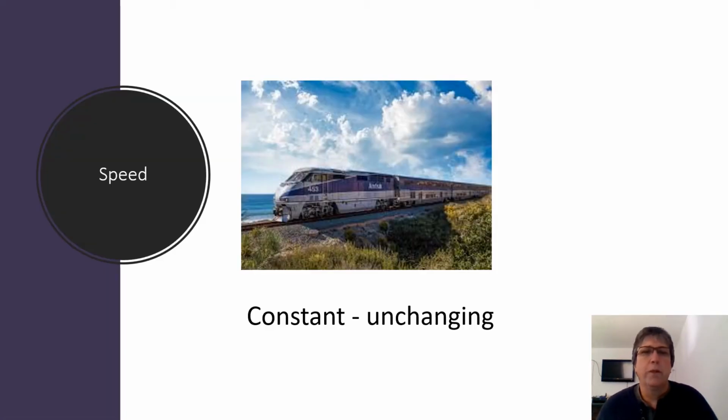The first term is constant speed. Okay, constant speed is exactly what it sounds like. It's not changing, it's staying the same. So like the train in the picture there, once it gets going, rolling on a flat track, the speed will stay pretty much the same the whole time. So we would say it would be traveling at a constant speed.